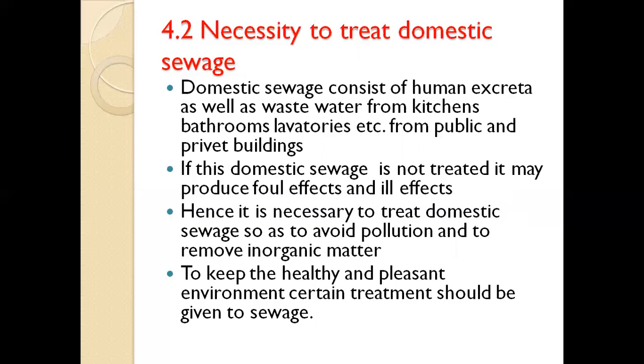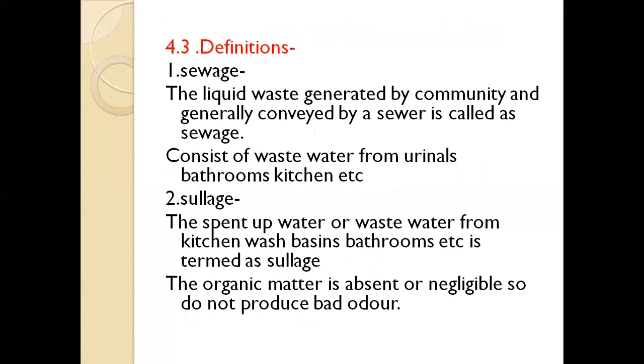See again, what is the necessity of treating domestic sewage? First, domestic sewage consists of human excreta as well as waste water from kitchens, bathrooms, laboratories, etc., from public and private buildings. Then, if this domestic sewage is not treated, it may produce foul and ill effects. Hence, it is necessary to treat domestic sewage so as to avoid pollution and to remove organic matter. Then, to keep a healthy and pleasant environment, certain treatment should be given to the sewage.